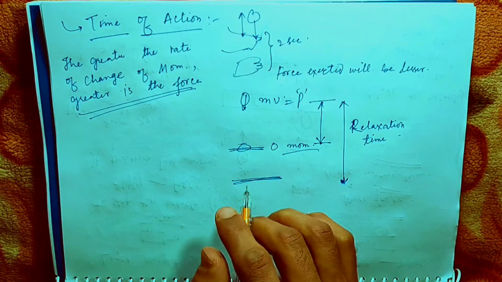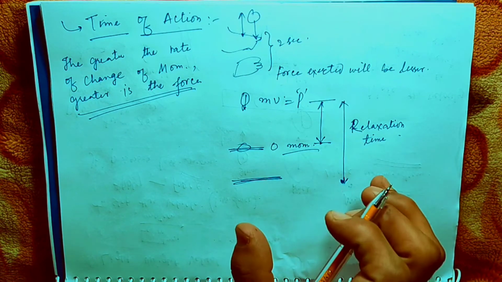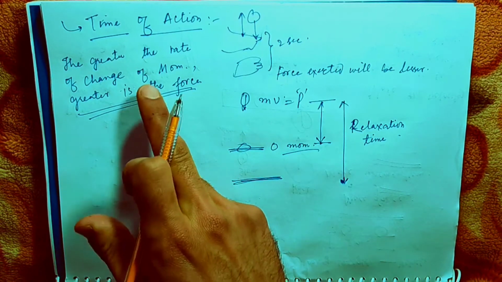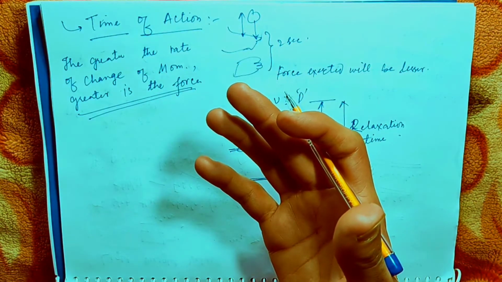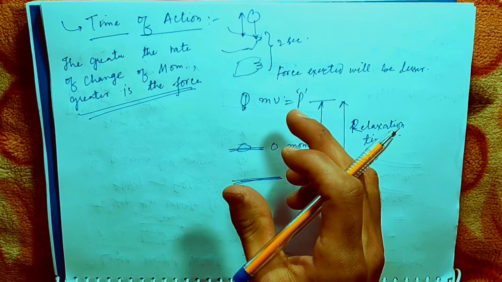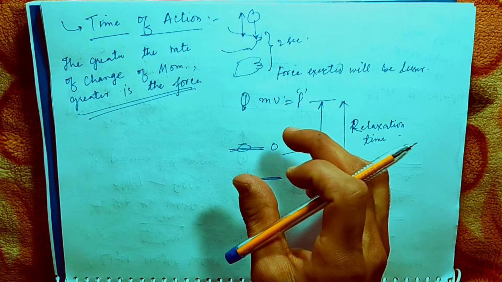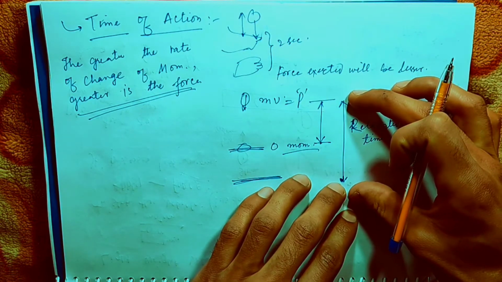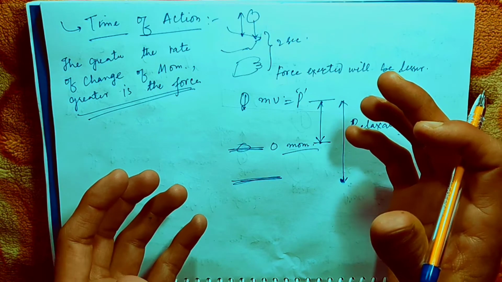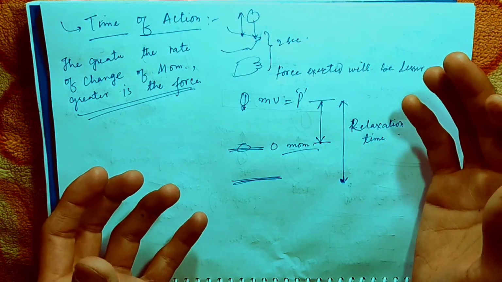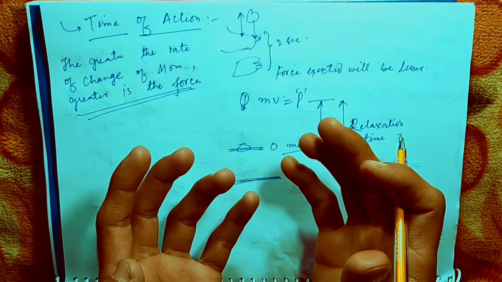So we can sum this up: the greater the rate of change of the momentum, the greater will be the force, and if the rate of change of the momentum is smaller, that means we are providing relaxation, the time of action is increased, and lesser force will be exerted.